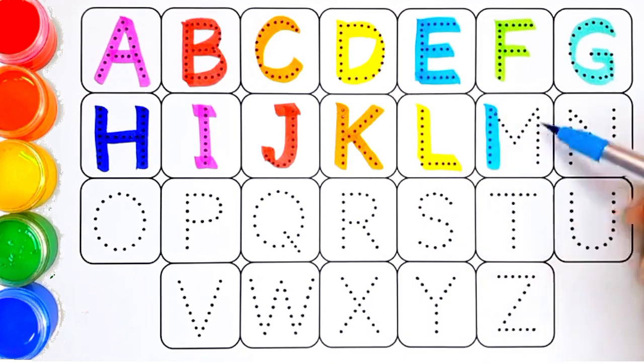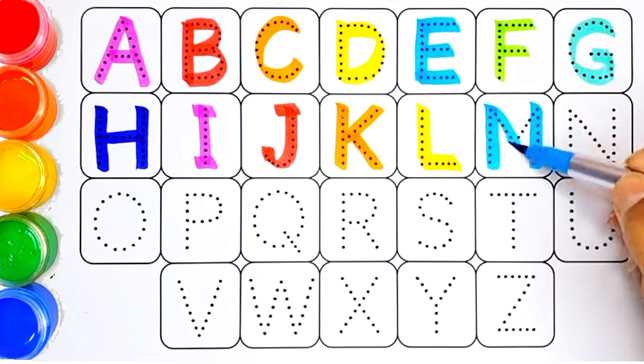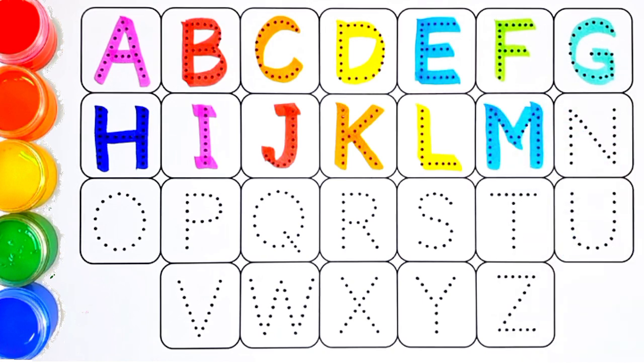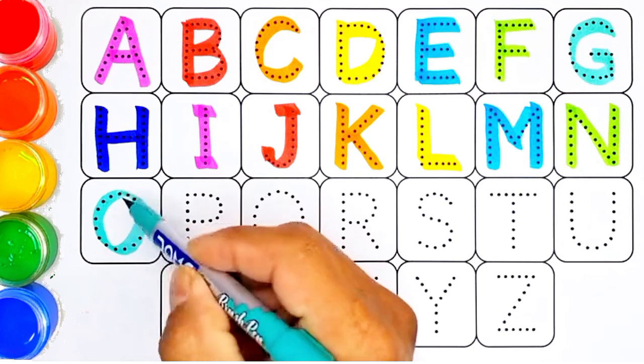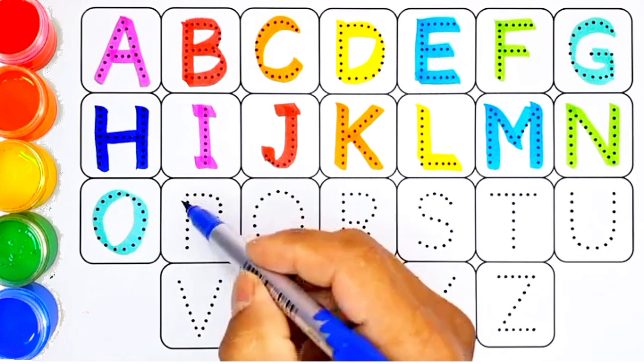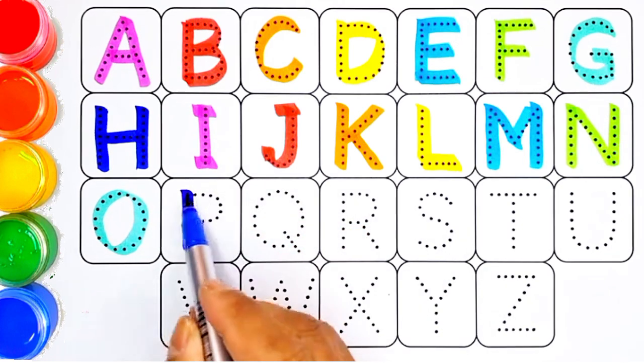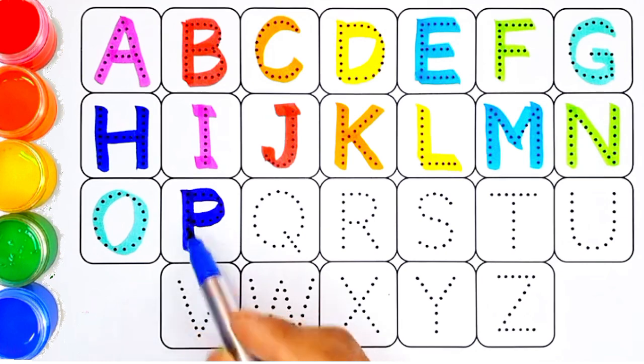M for mango, M for monkey. N for nest, N for nose. O for octopus, O for owl. P for parrot, P for penguin.